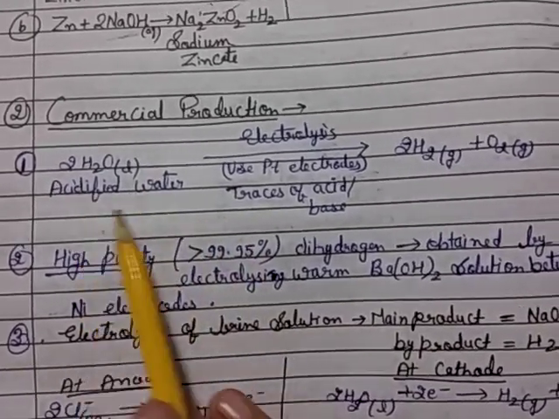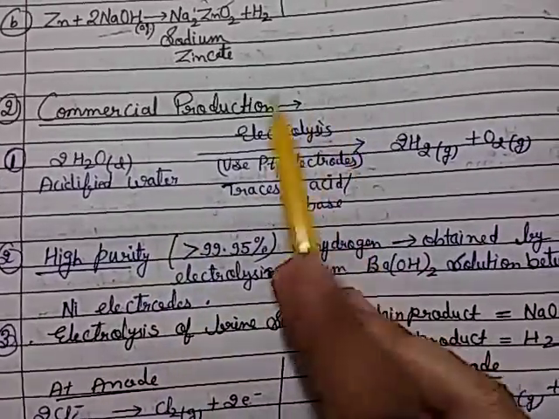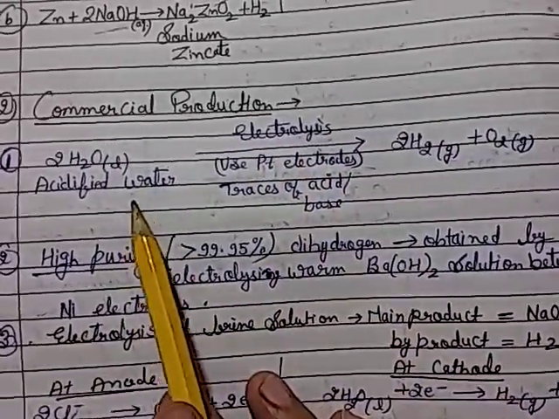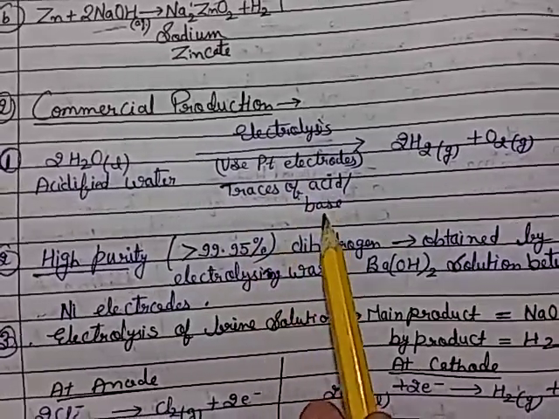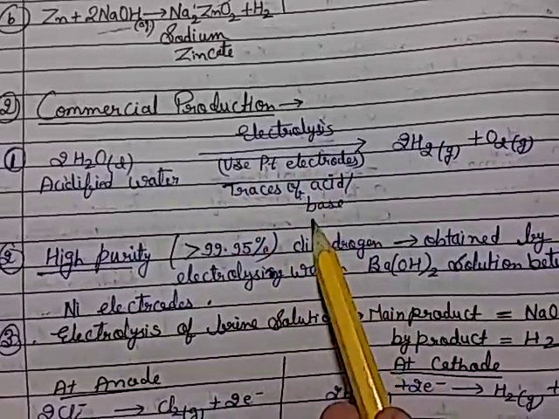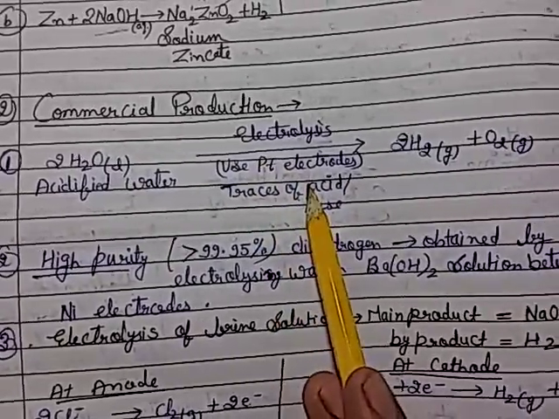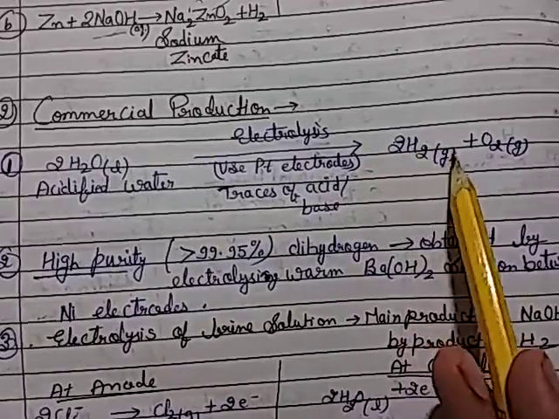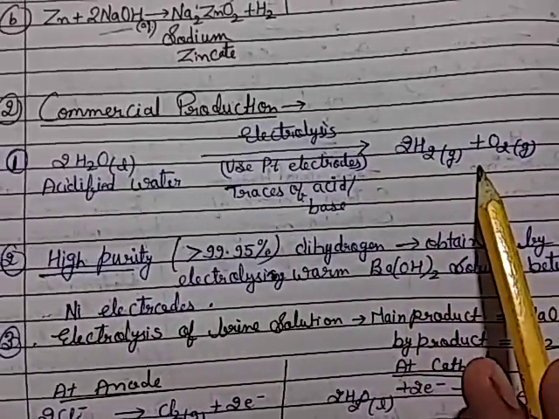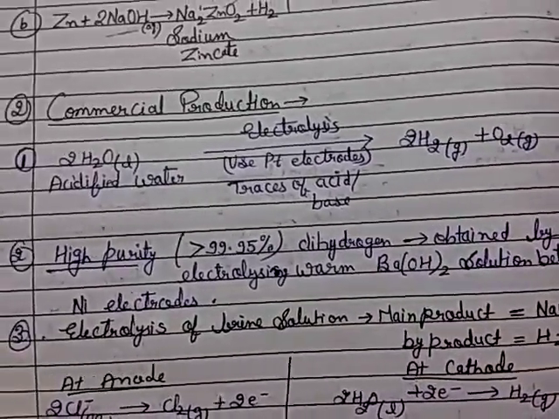So for acidified water, we have to use the electrolysis method, using platinum electrodes and traces of acid or base. In the presence of acid or base and platinum electrodes, acidified water by electrolysis breaks into hydrogen gas and O2 gas.